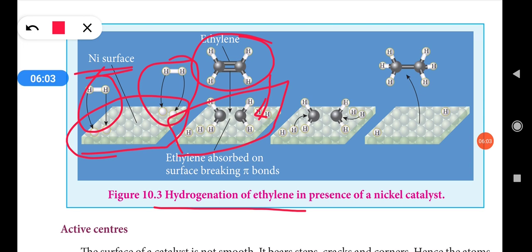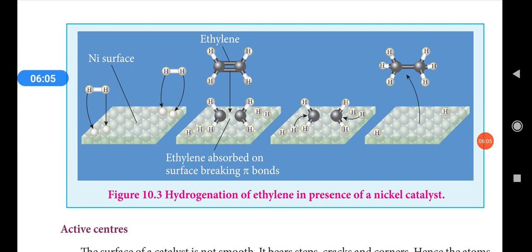So this is called as activated complex. See, this whole is called as activated complex. This is nickel, and then hydrogen is absorbed, and then ethylene is absorbed. So here the bond breaks, a new bond forms, and then finally it slowly